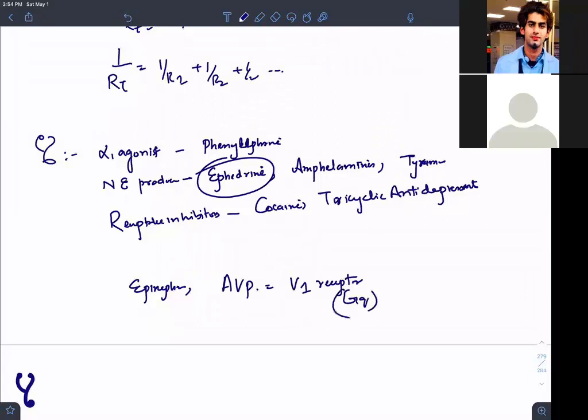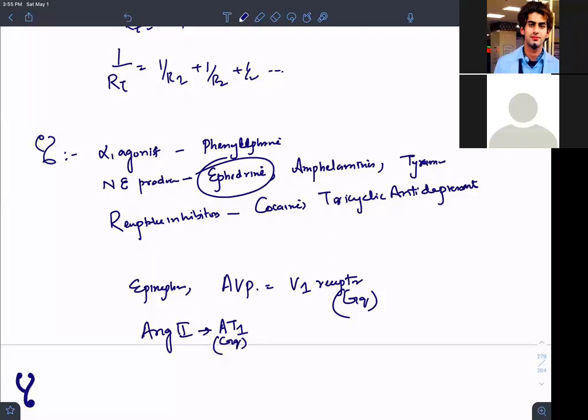Gq protein, isn't it? Likewise we have angiotensin 2. This is also a vasoconstrictor. Angiotensin 2 acts on what receptors? AT1 receptors. Also the same Gq protein.